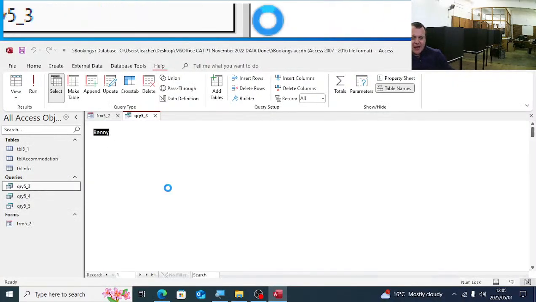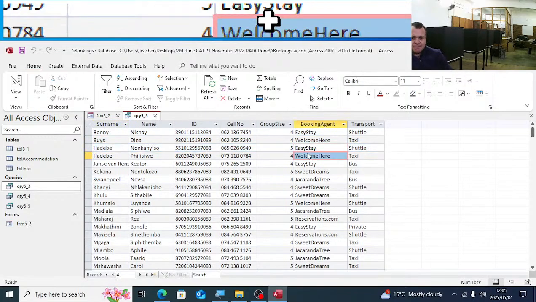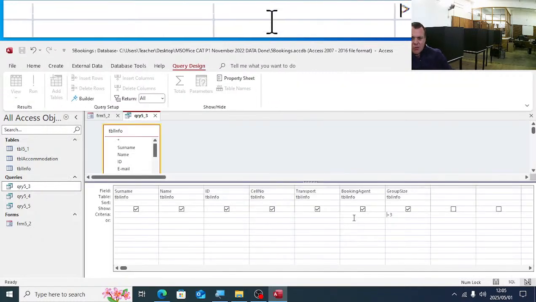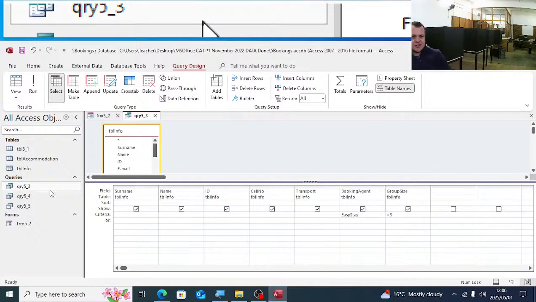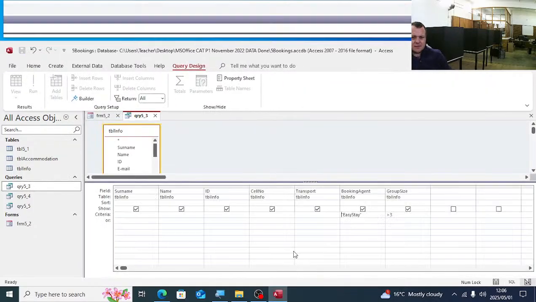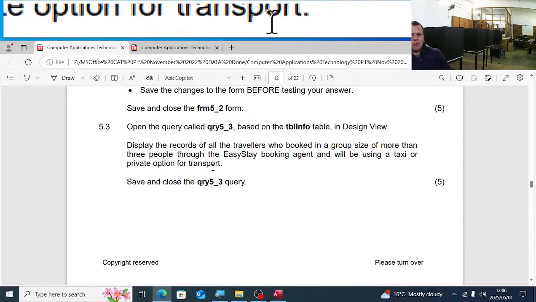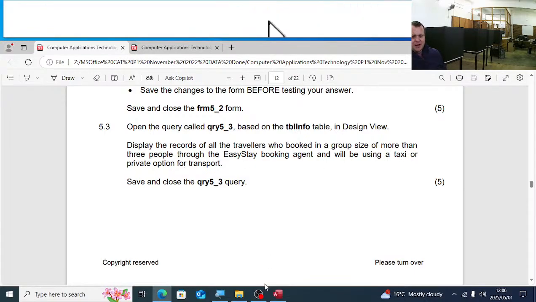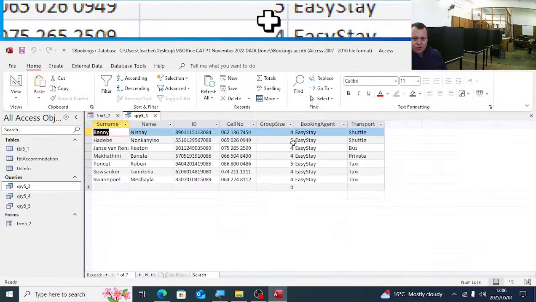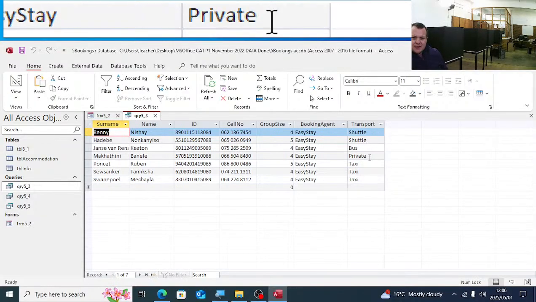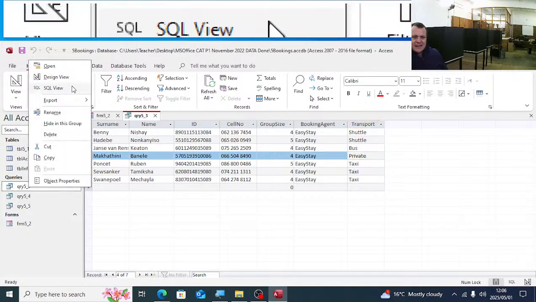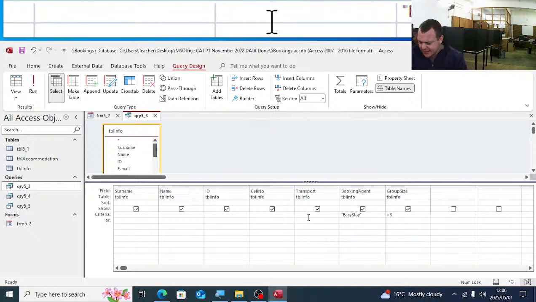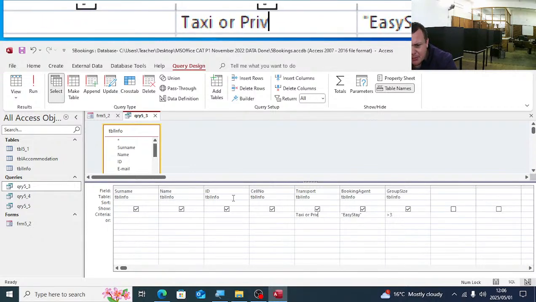So here, bigger than 3, more than 3 people through the Easy Stay booking agent. So let's quickly see the booking agent, how it is spelled. There's Easy Stay. So we have there underneath Easy Stay, the criteria, we will have there booking agent. Okay? For more than 3 people through the Easy Stay booking agent, and we'll be using a taxi or private transport option. So let's see transport, private or taxi. So the transport here must be taxi or private.